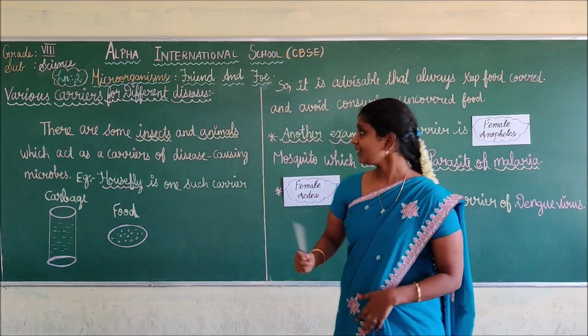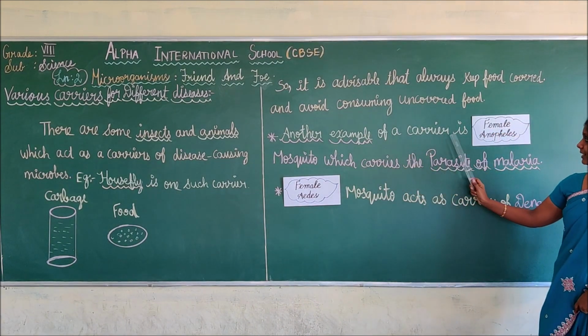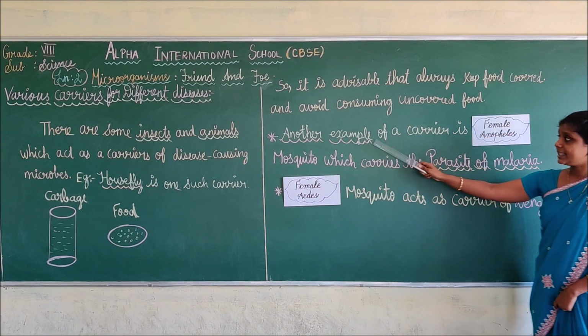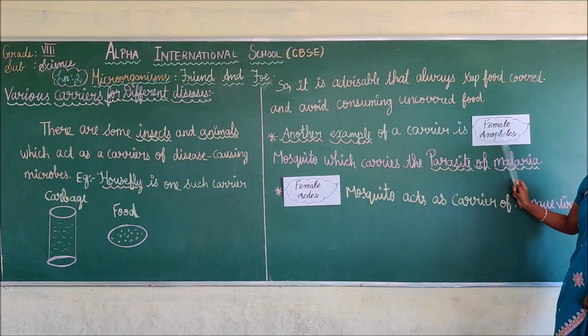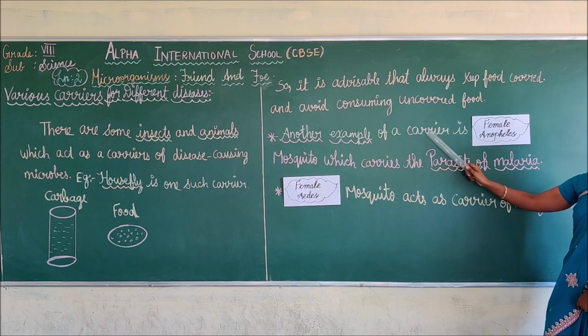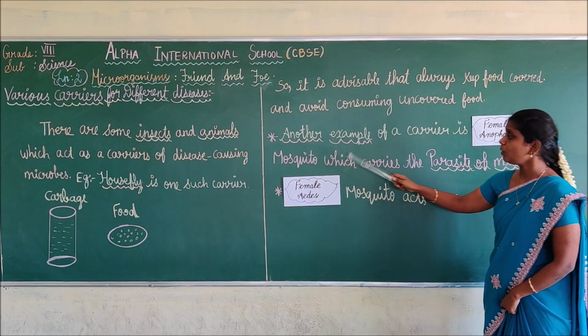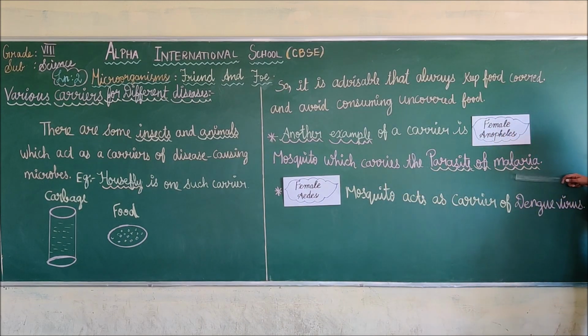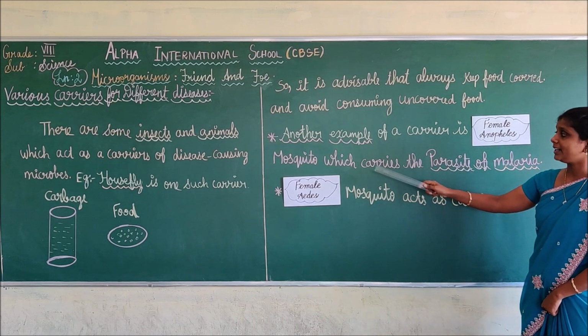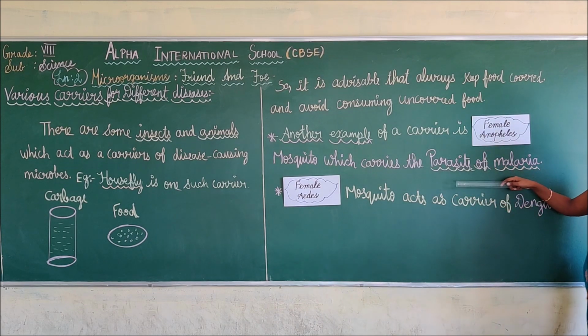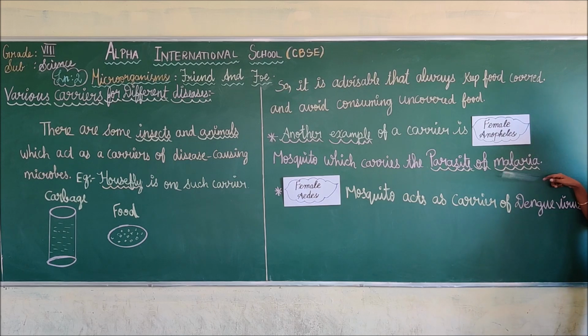Good, very good. Next, another example of a carrier is the female anopheles. Spell the word female anopheles. F-E-M-A-L-E. Female anopheles. A-N-O-P-H-E-L-E-S. Anopheles. Another example of a carrier is the female anopheles mosquito, which carries the parasite of malaria. Okay, this is another example.